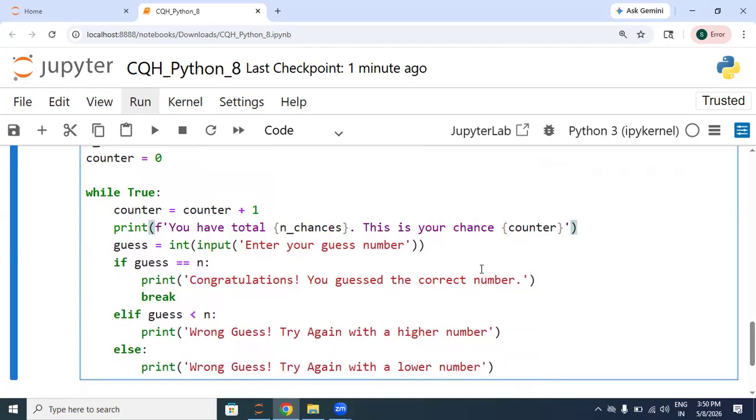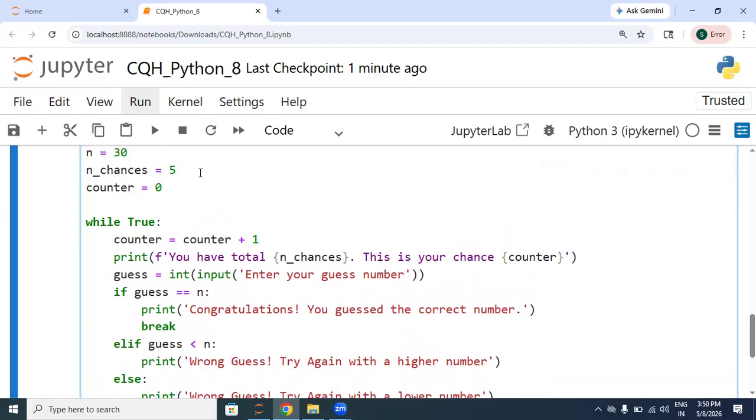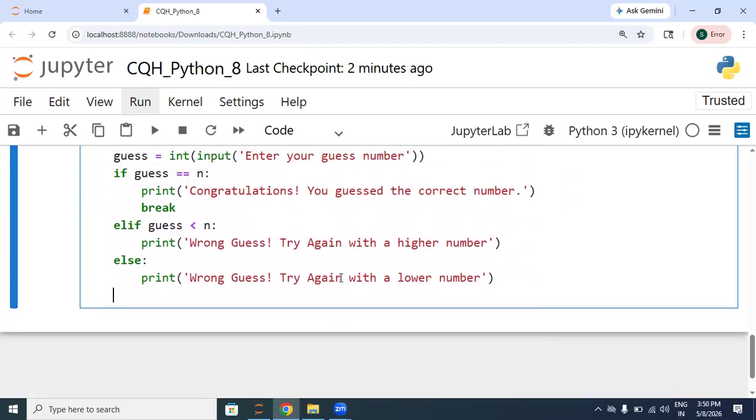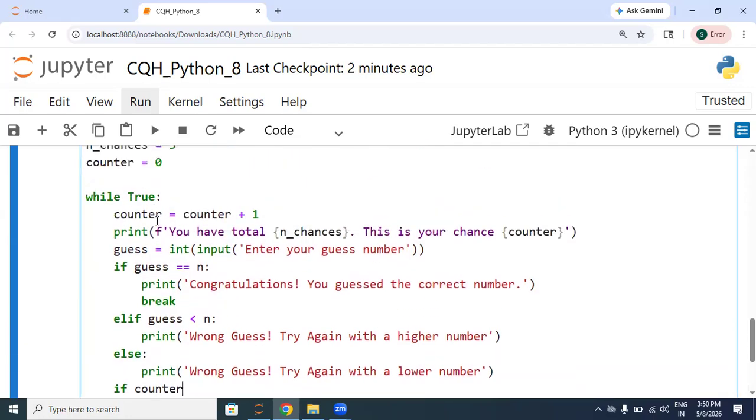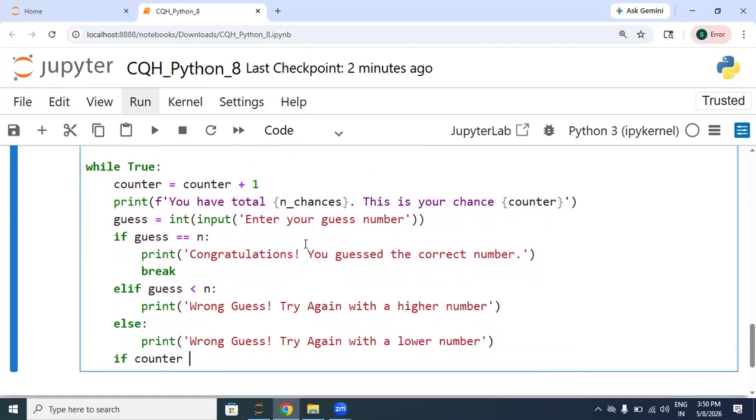And what else we can do? Now we are giving this much chances. So we can say if counter, because this counter is holding the number of chances, so we can compare the counter with the number of chances.